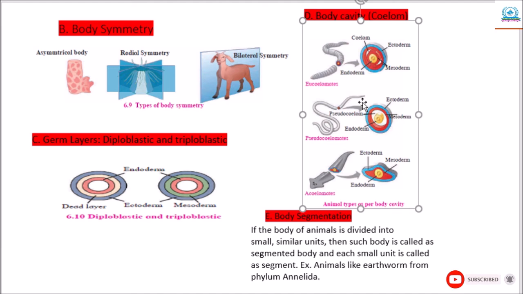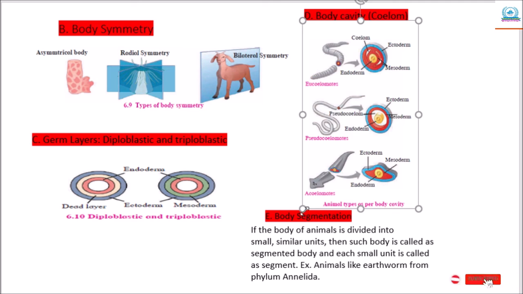Body cavity is absent in case of animals from phylum Porifera, and such animals are called acoelomate. Okay, so here the example planaria is given. Now in case of animals from phylum Aschelminthes, they have a body cavity but it is not formed by the above mentioned two ways. Hence those animals are called pseudocoelomate, like here in the animal like Ascaris.